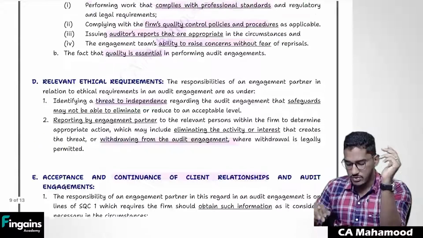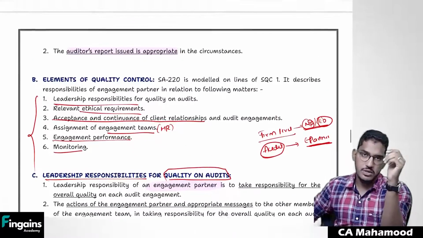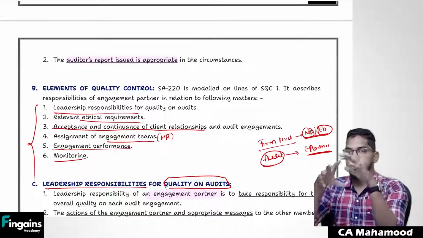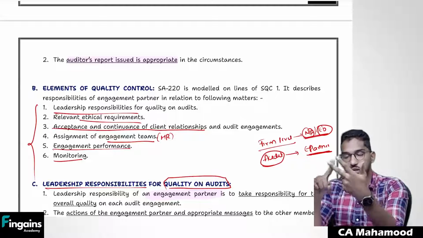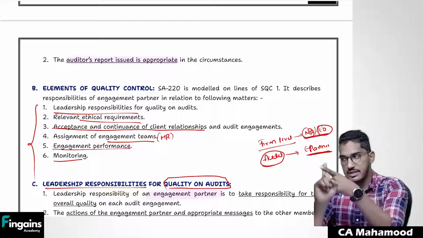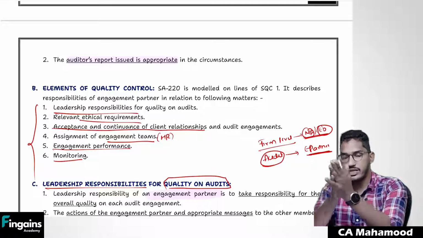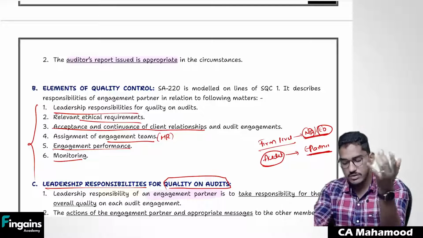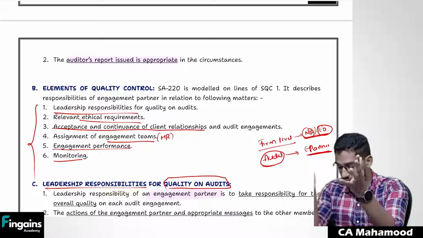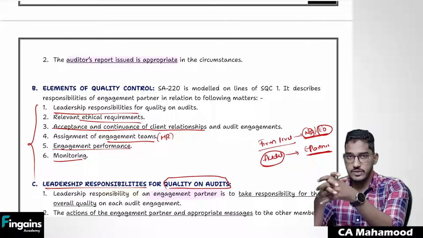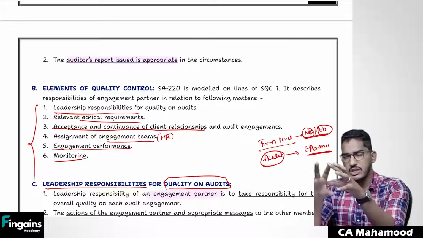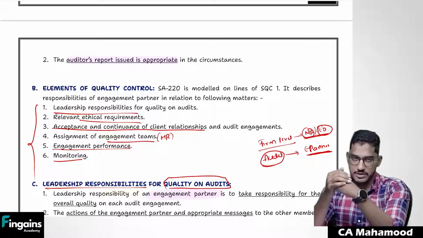Clear, everybody? So this is what this chapter is all about. This is what SQC1 and SA 220 are talking about. Even though for namesake we have two standards, if we read SQC1, automatically we have read SA 220 also. Clear? That's all regarding this chapter, guys. So with this, we are successfully done with SA 220 and SQC1; the quality control chapter we have completed. Clear?